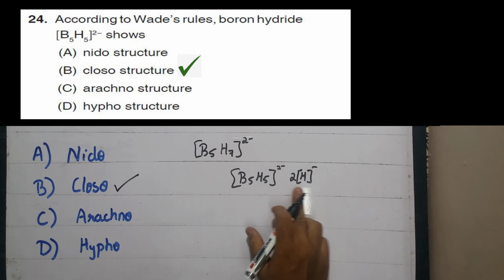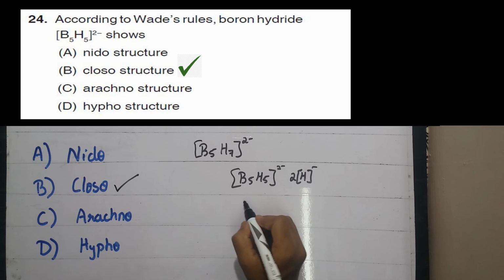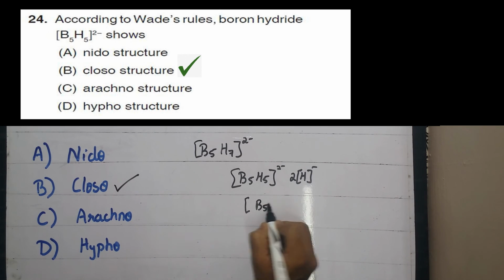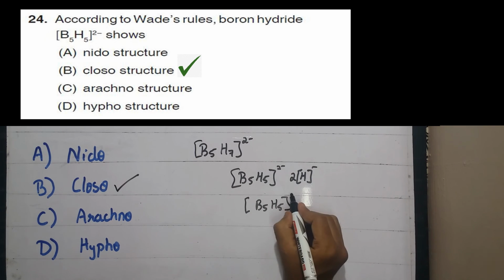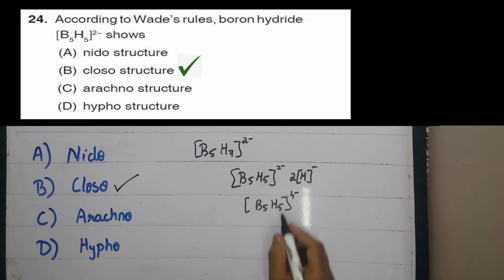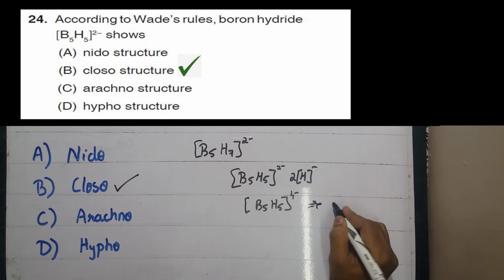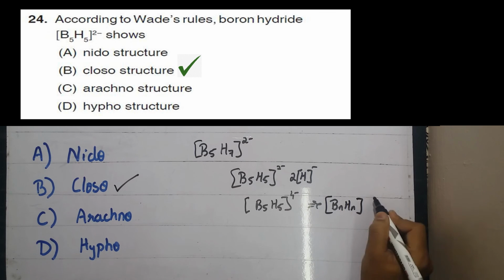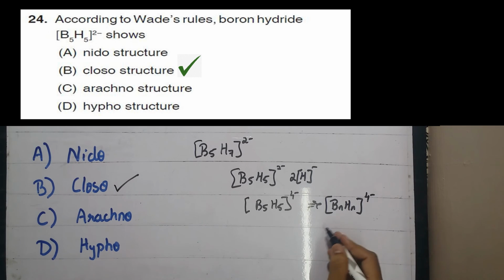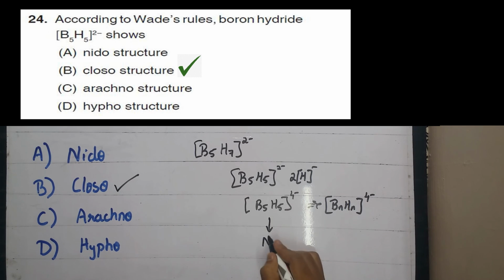As we know that there are 2 hydride ions, we will sum up these charges. We can write it as B5H5 2 minus plus 2 minus, it would be 4 minus. So it follows the rule BnHn 4 minus. So the answer for it would be a nido structure.